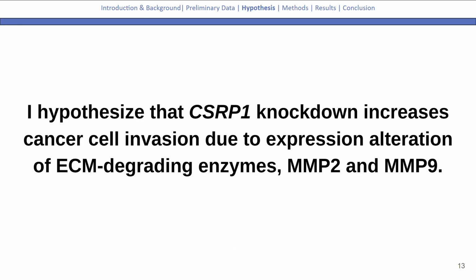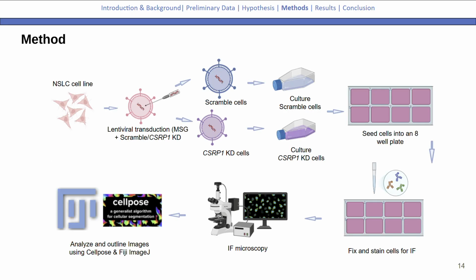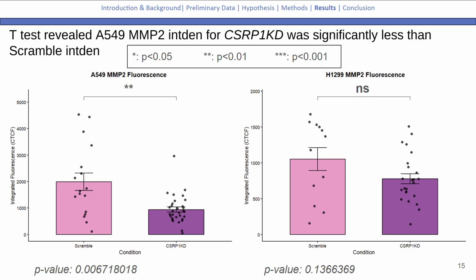So we've been interested in this phenotype caused by CSRP1 knockdown to increase invasion. Considering this, I hypothesized that CSRP1 knockdown increases cancer cell invasion due to expression alteration of ECM degrading enzymes MMP2 and MMP9. To do so, we cultured our cells, seeded them in a well plate, fixed and stained them using immunofluorescence. Then we imaged and used Cellpose and ImageJ to analyze and quantify the intensity.